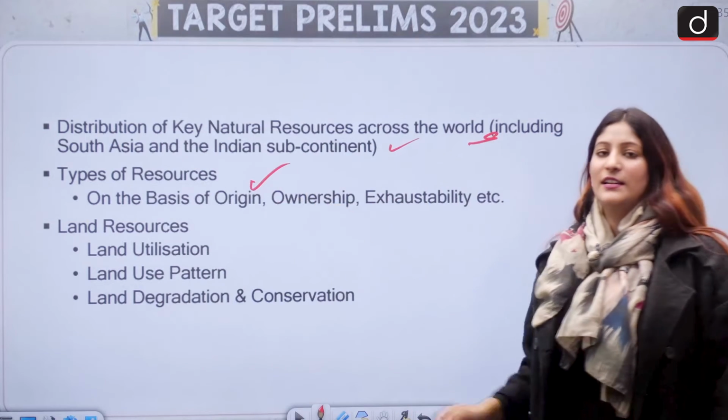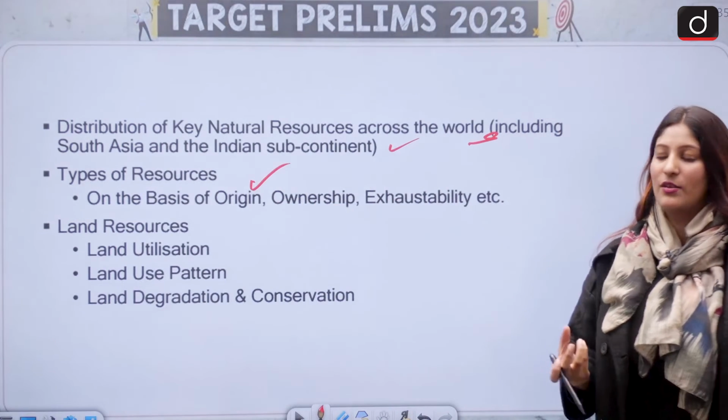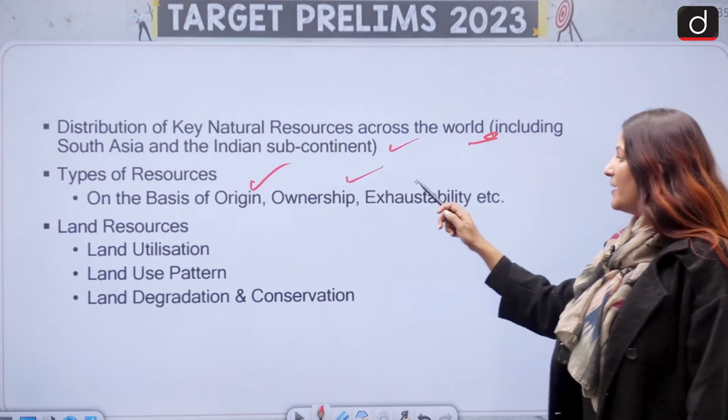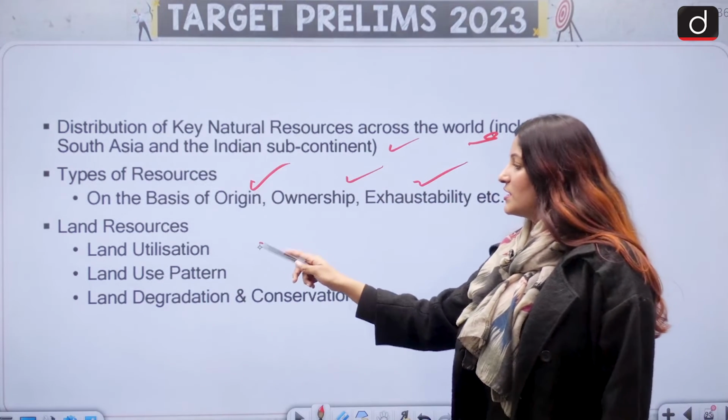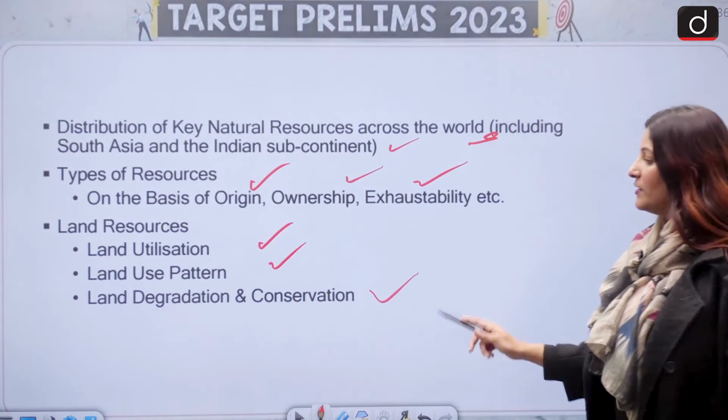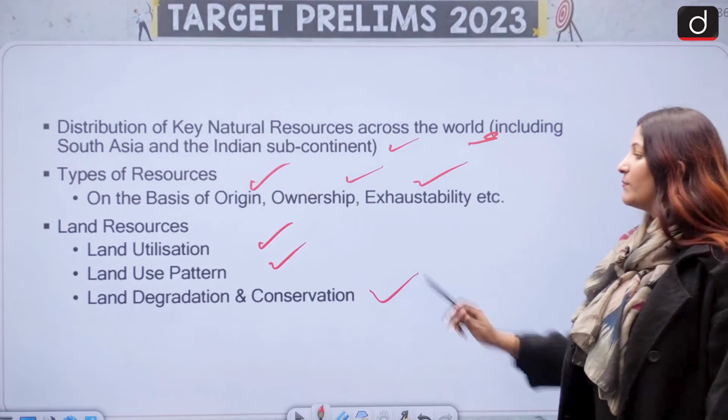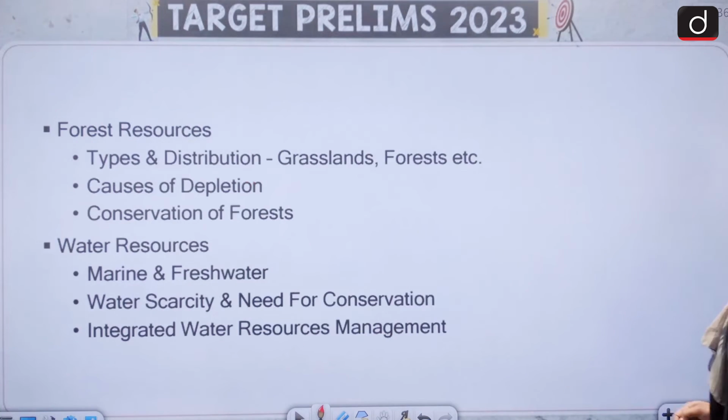How did we get it? That means what were the basis of origin? Ownership and exhaustibility, these mineral resources. Land resources, we have land utilization, land use pattern, and land degradation and conservation. This is important from the perspective of mains, basically.